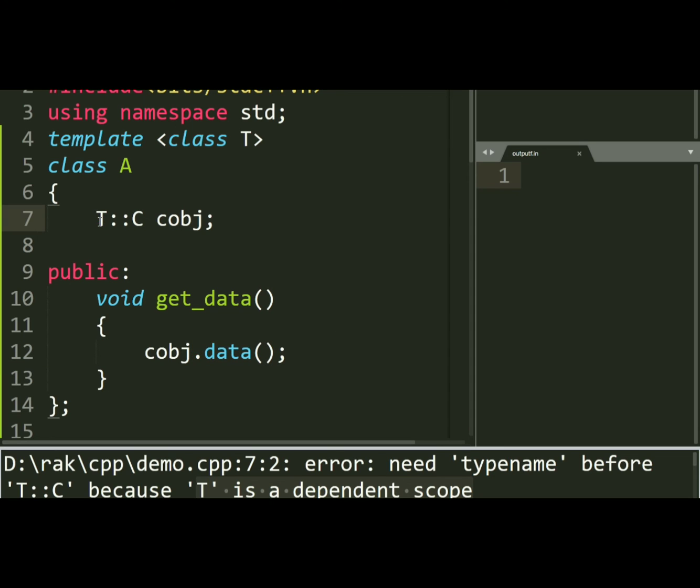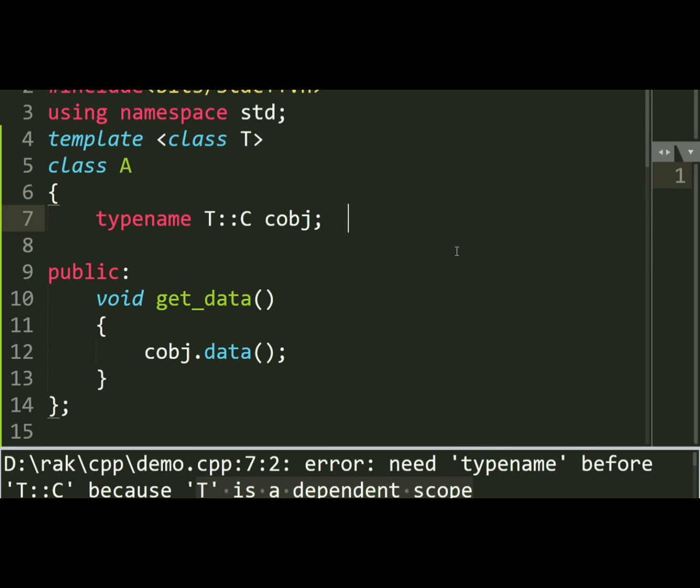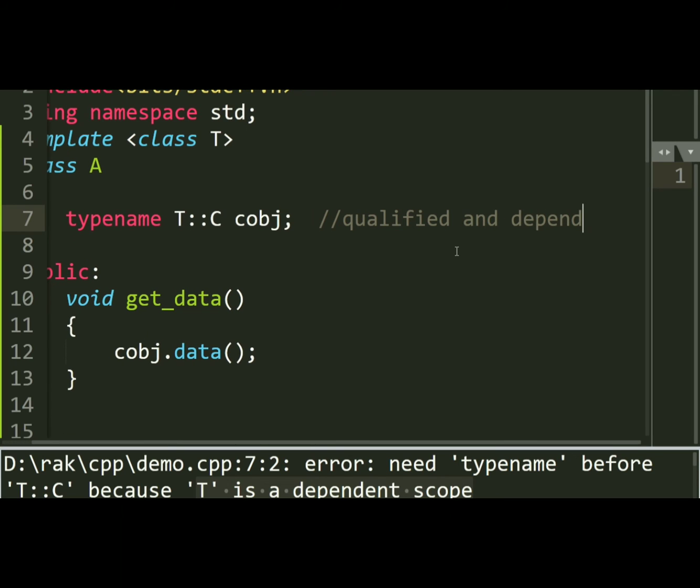So what solution will I use here? I will write the typename keyword in front of this statement. Why are we using the typename keyword here? Because this is a qualified and dependent name. Remember where to use the typename keyword? With a qualified and dependent name.